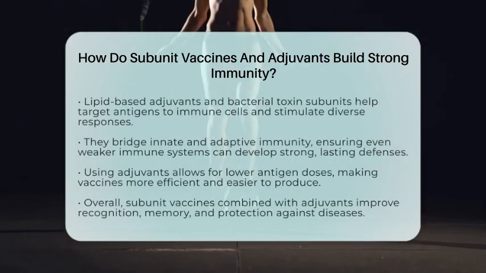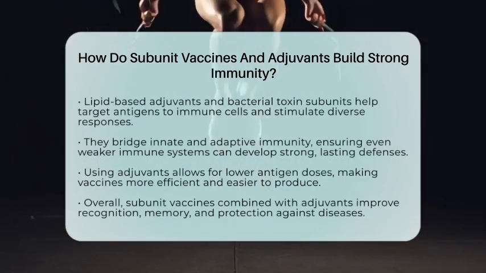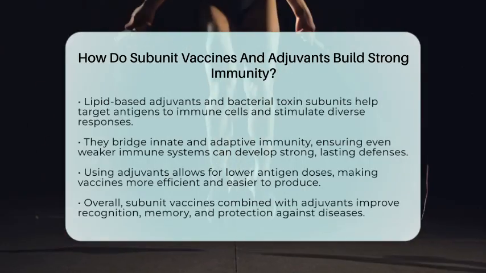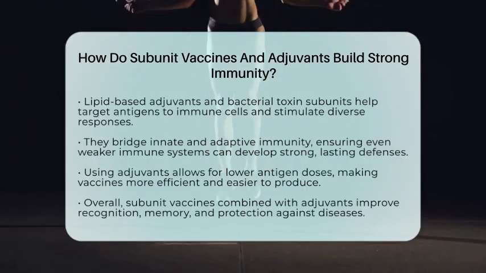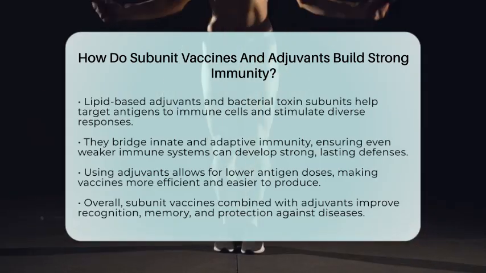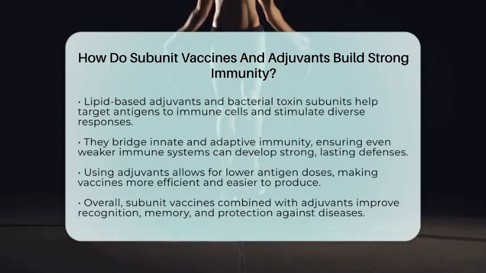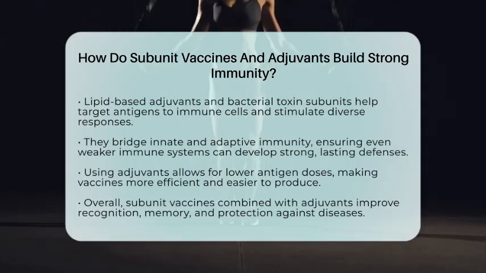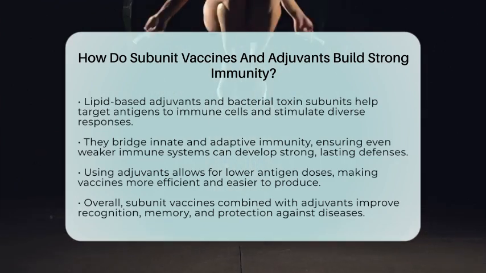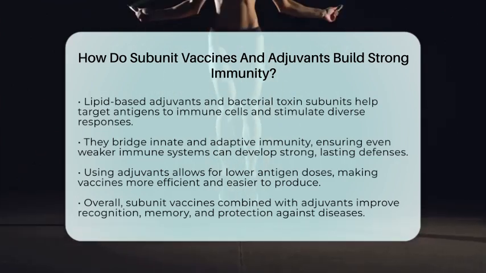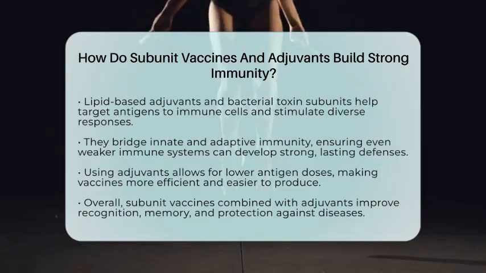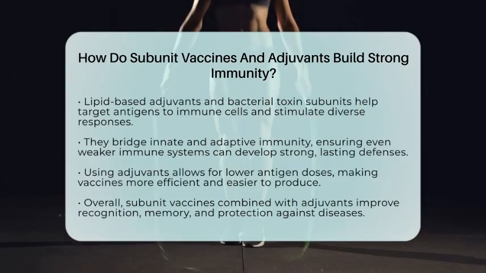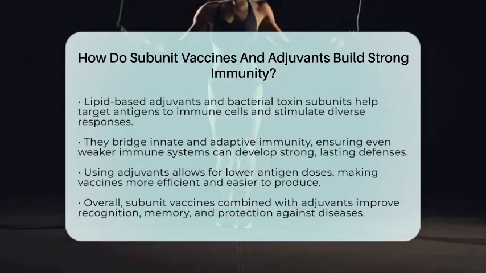Because subunit vaccines alone don't always give enough signals to fully activate the immune system, adjuvants fill that gap. They connect the innate immune response with the adaptive response, ensuring your body recognizes the vaccine and builds a strong defense. This partnership means that even in people with weaker immune systems, like older adults, the vaccine can still produce a solid and lasting immune response. It also allows for using less antigen in each dose, which can make vaccines more efficient and easier to produce.